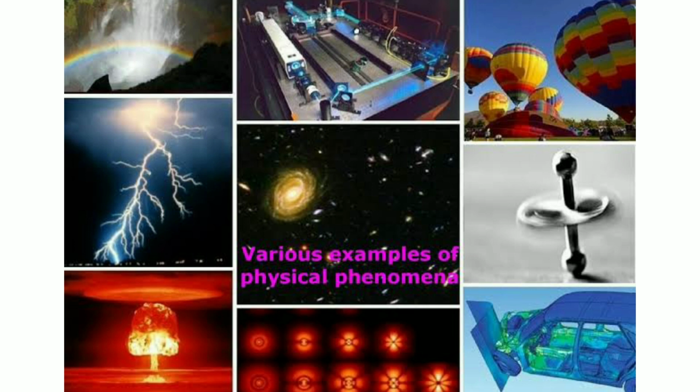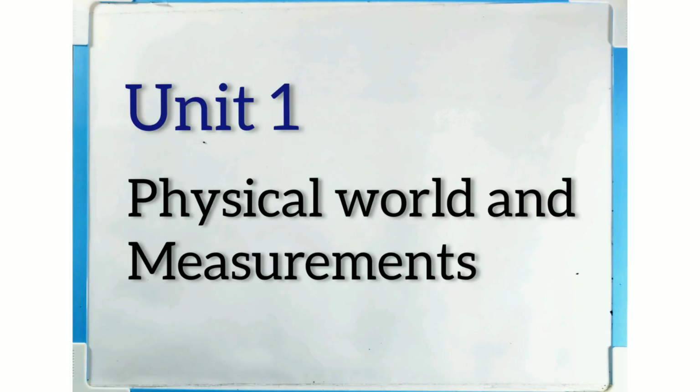Now, coming to the syllabus, the first unit that we'll be studying, that is Unit 1. The name of this unit is Physical World and Measurements. Physics is called an exact science because of the stress on the precision and accuracy in the measurements of physical quantities. So, in this Unit 1, we'll be studying about physical quantities, how we measure these physical quantities, and what are the errors which may creep in while measuring them.